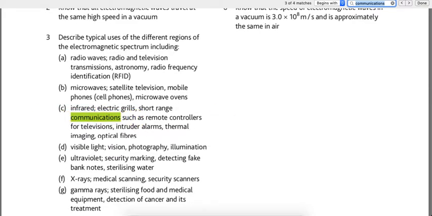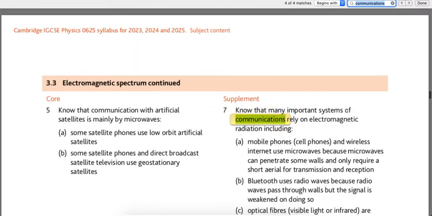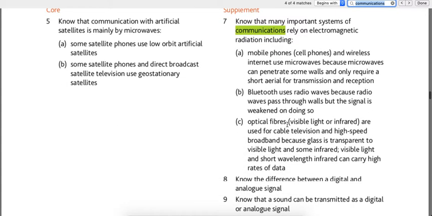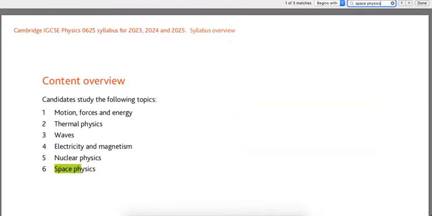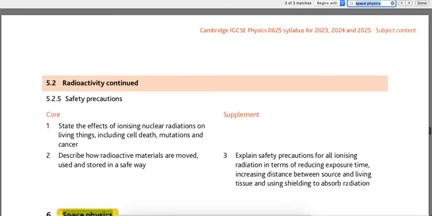Yeah, communications such as remote control, television, intruder alarm, thermal imaging, optical fibers. Where else does it show up? Shows up here as well. Mobile phone, Bluetooth, optical fibers. There's some stuff around this that they are basically emphasizing on. And like I said, space physics in their latest syllabus, that's the major thing that you should really work on.